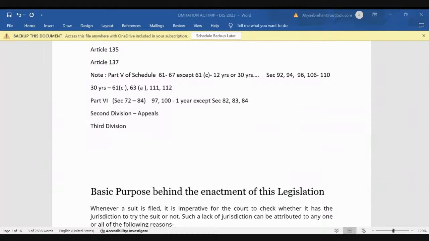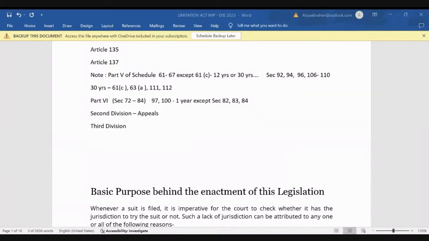The 1859 act was repealed, and then in 1871, 1877, and 1908 also acts were enacted, which were again repealed. The last act before the 1963 act was the Limitation Act of 1908.